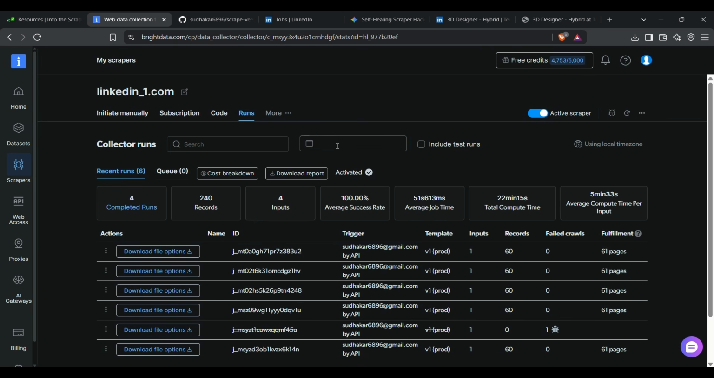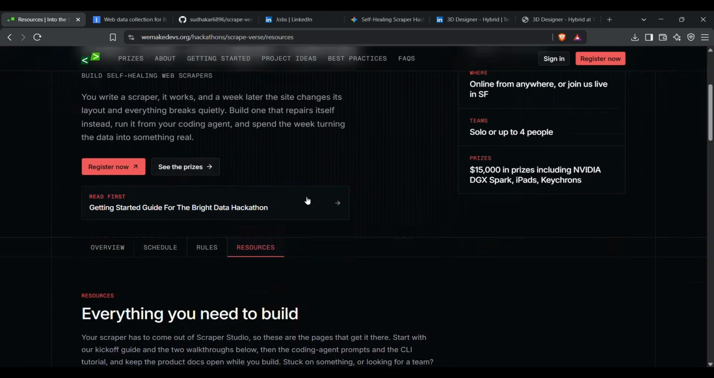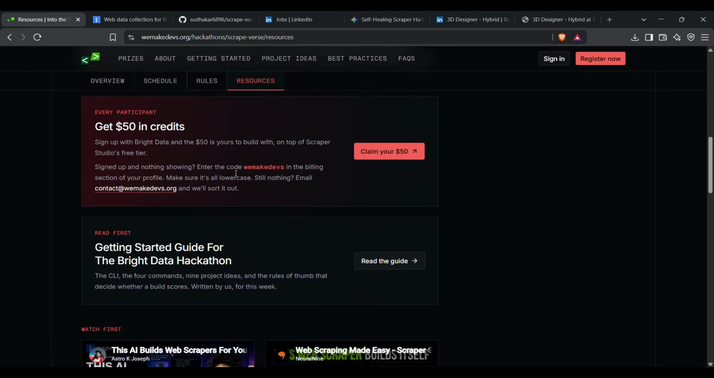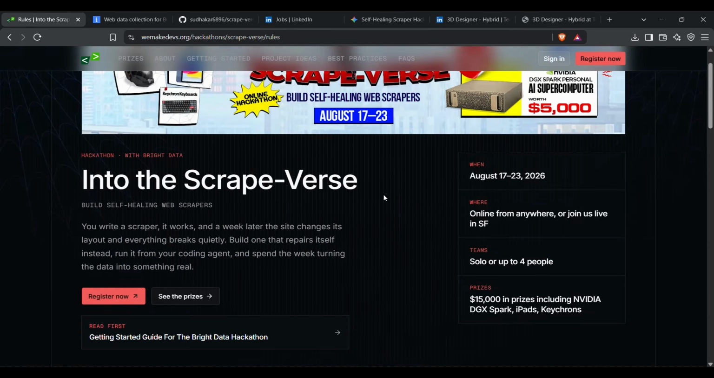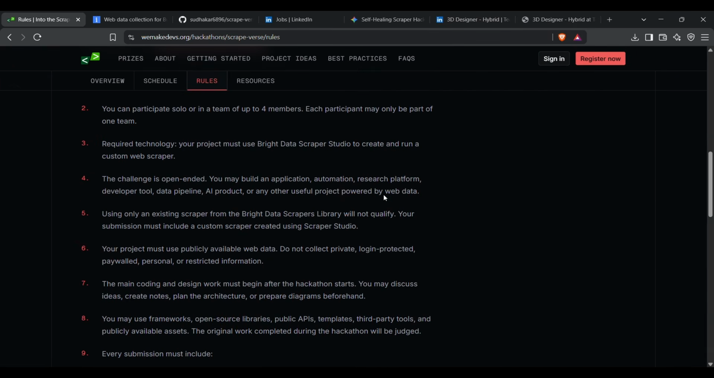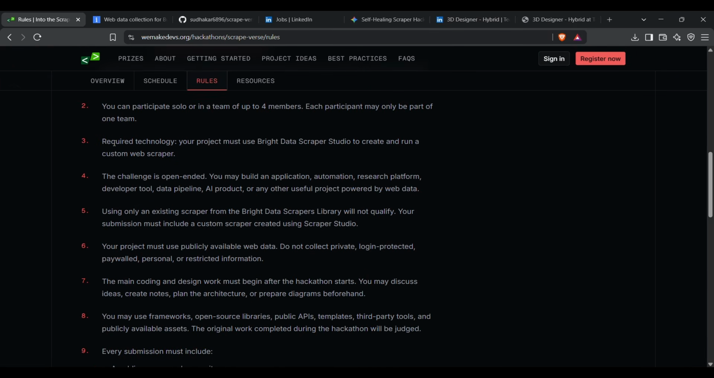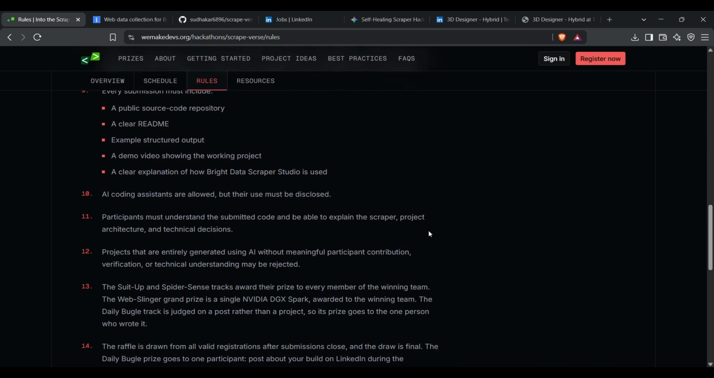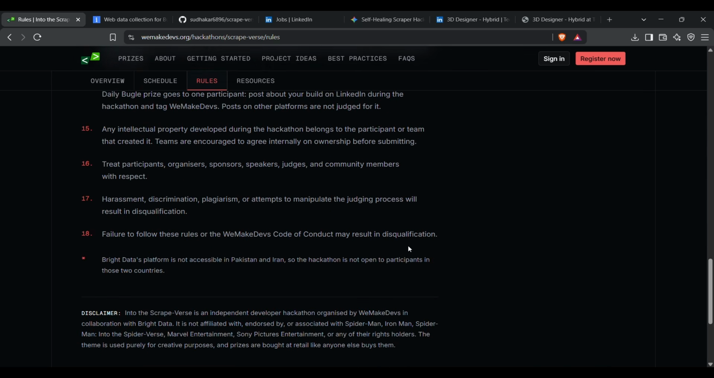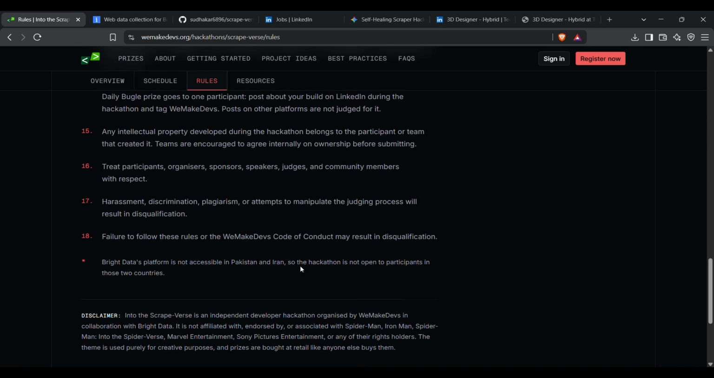Yeah. And as I said, this is my first project. I'm the only person working on this project. I think I have followed all the rules which are mentioned in Into the Scrappers. I have done everything using Bright Data and PyCharm. Yeah, that's it. Thank you so much for this opportunity. Yeah, thank you.